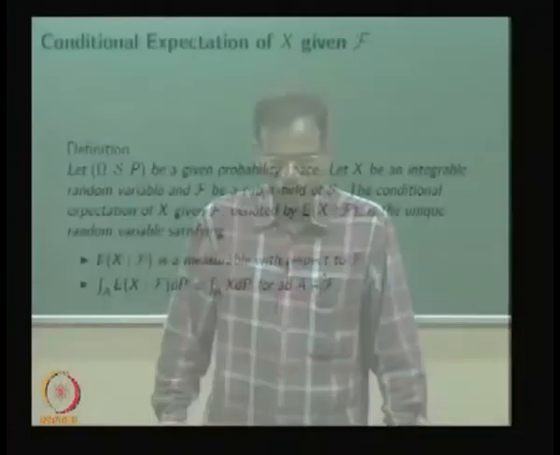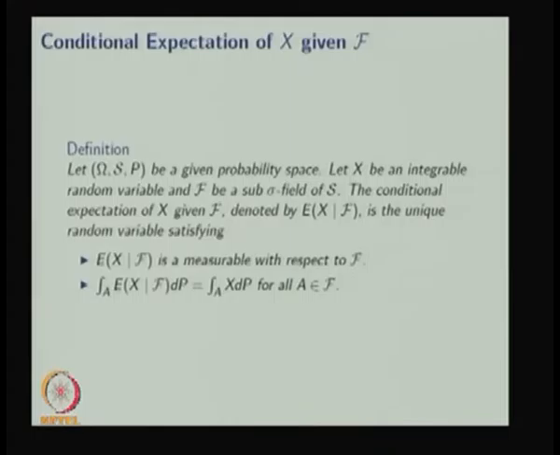Now, we see the definition of a conditional expectation of random variable X given sigma field F. Earlier we have defined the conditional expectation of the random variable X given another random variable Y taking a value small y.